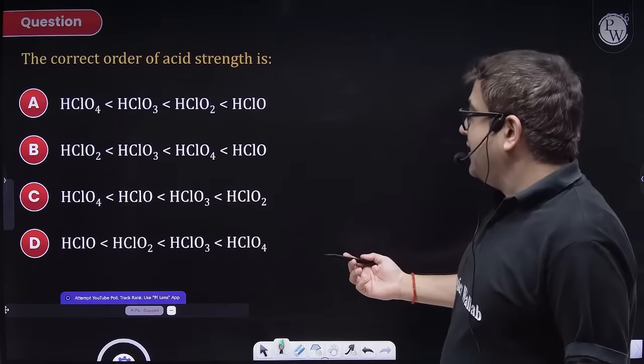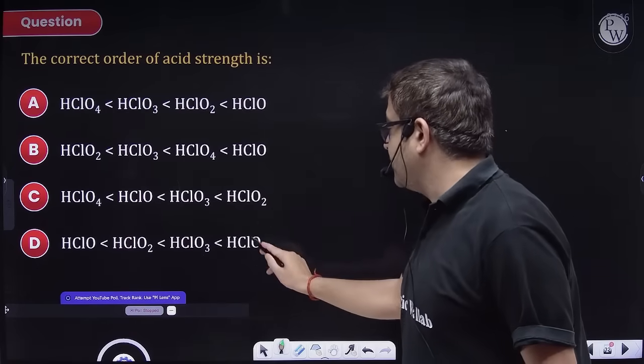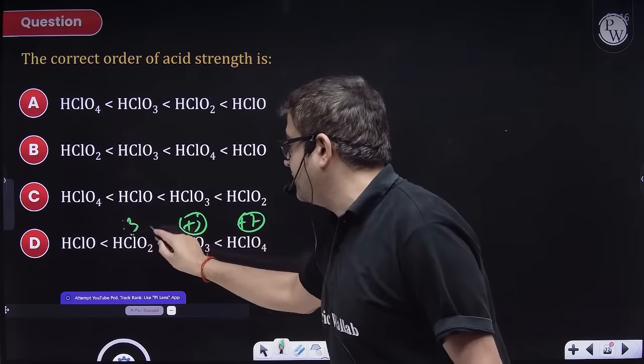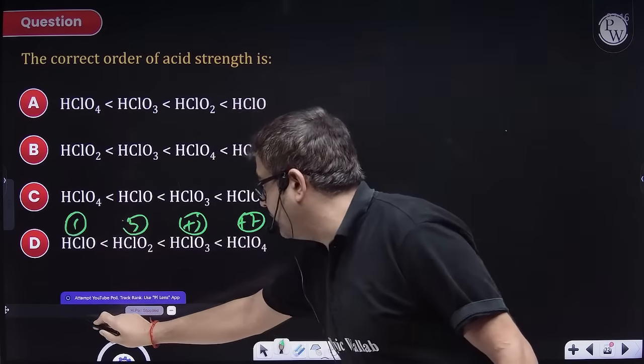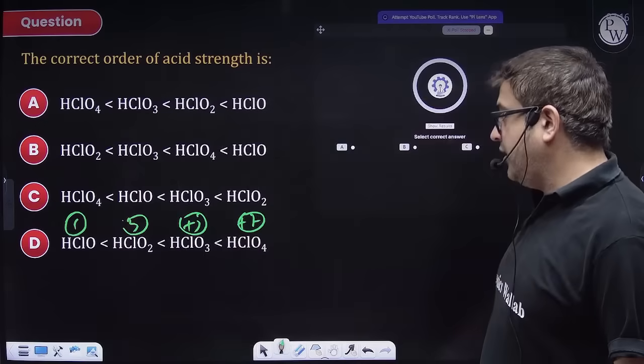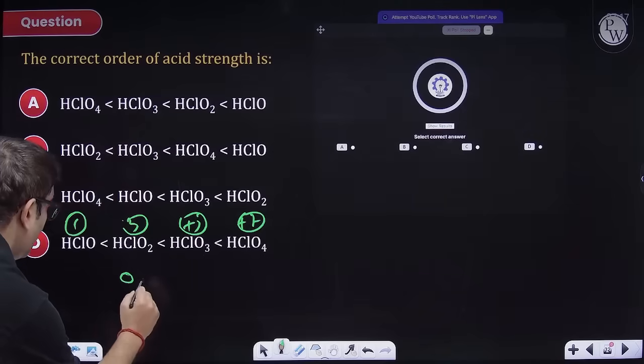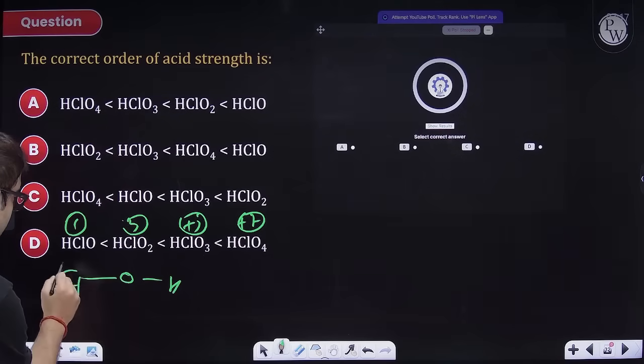Which is most acidic, sir? Sir, obviously the one with the most oxidation state. So this is +7, this is +5, this is +3, this is +1. So here, their chlorine will be, I guess, this is HOCl. So here chlorine will be +1.